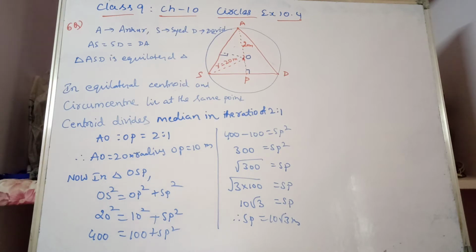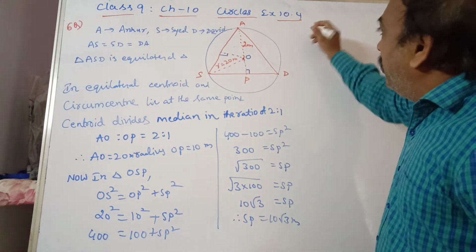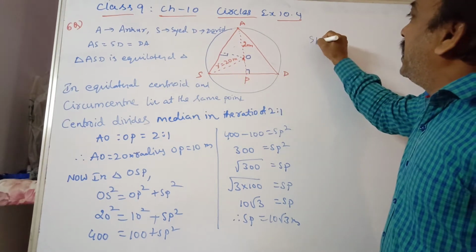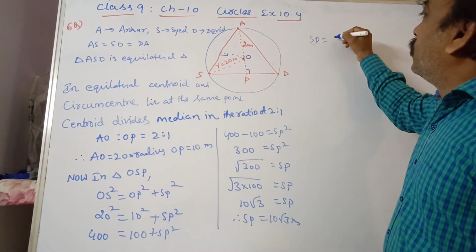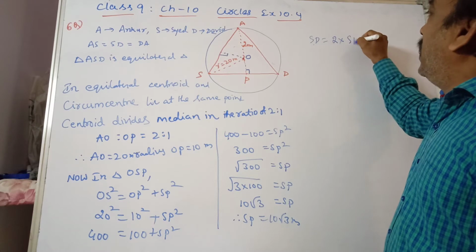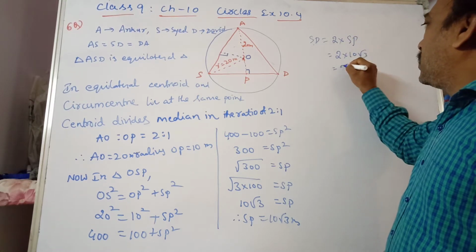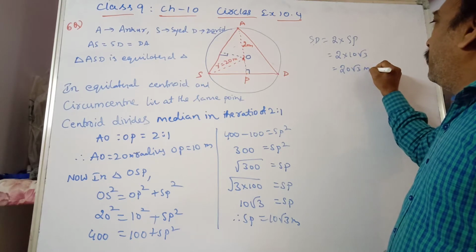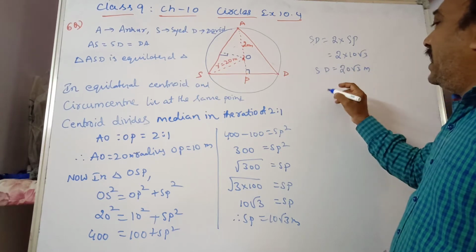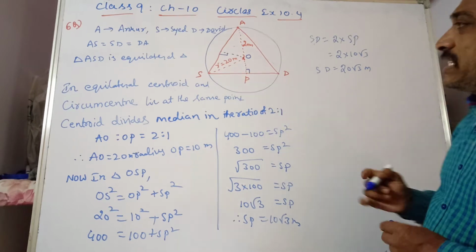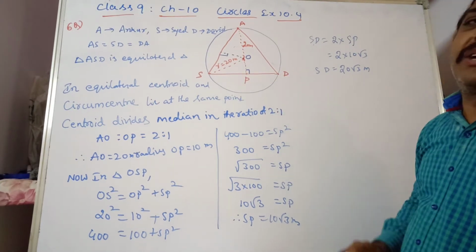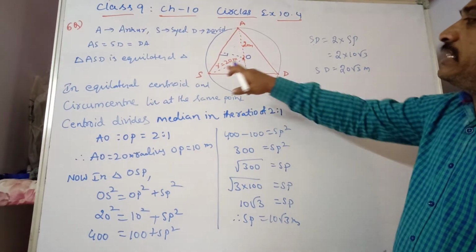So therefore 2 times, here you see. Now SD is equal to 2 into SP, which is equal to 2 into 10 root 3, which is equal to 20 root 3 meters. So SD, the distance between S and D, is nothing but the telephonic wire.